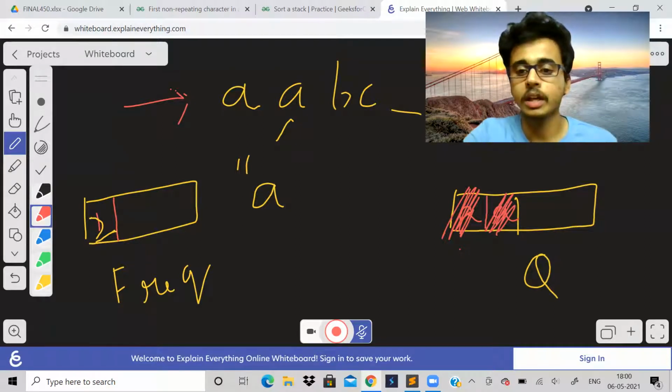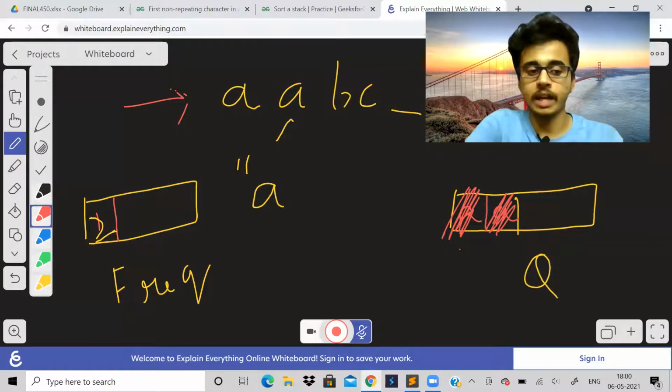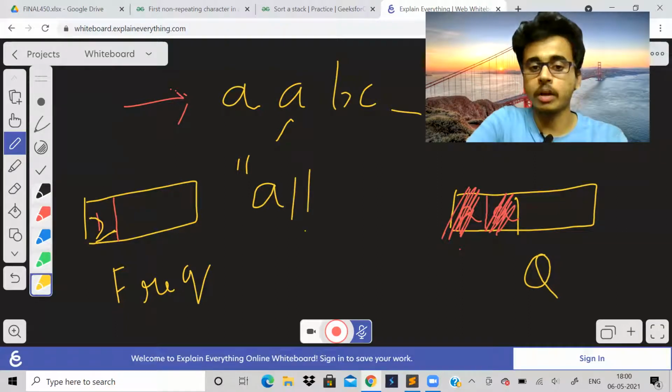So now see, the queue has become empty. That means there is no non-repeating character, and hence we have to append what? We have to append hash.